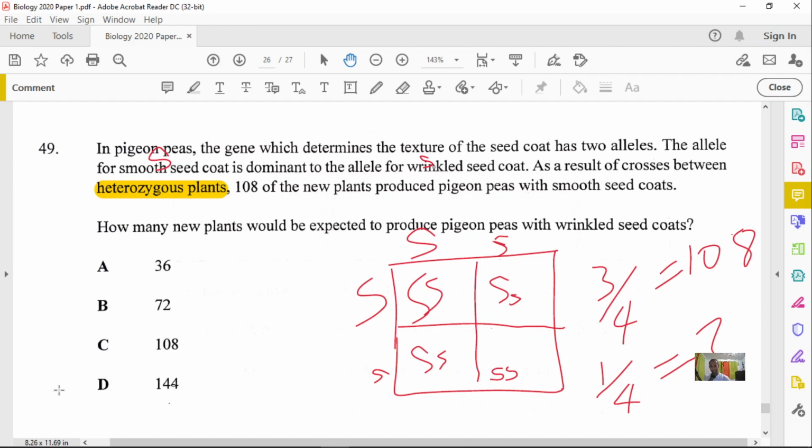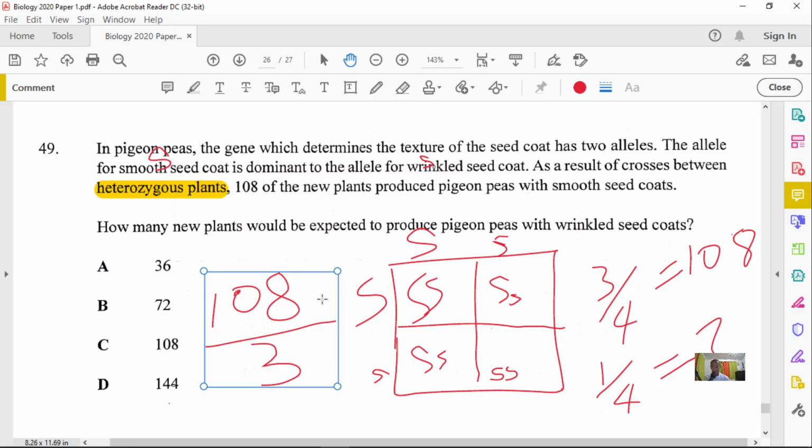Simple to get this answer, you're going to divide 108 by 3. Because if 3 parts is equal to 108, that means 1 part must equal 108 divided by 3. And that's how you get the answer. So 108 divided by 3 will give you what?